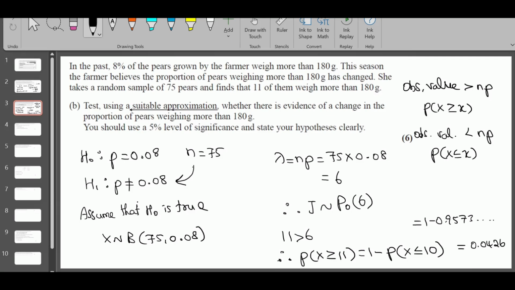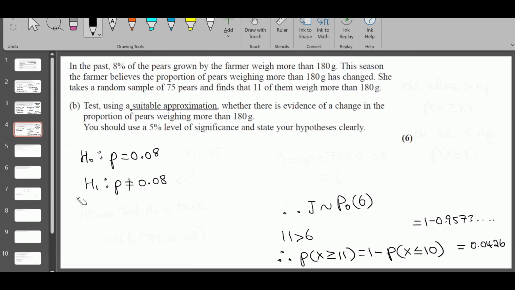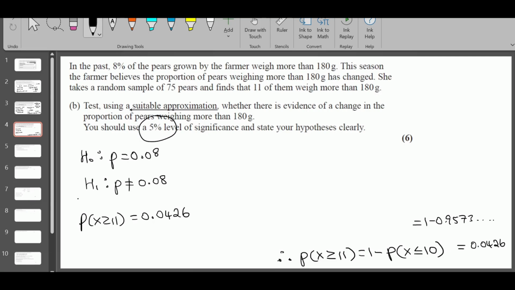Let me go to the next slide to explain this. So we got the probability P(X greater than or equal to 11) is 0.0426. You need to divide the significance level by 2 because it's a two-tailed test. Don't forget to divide by 2.